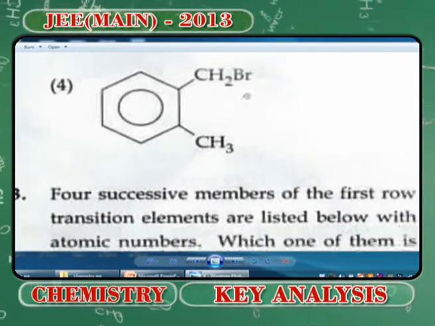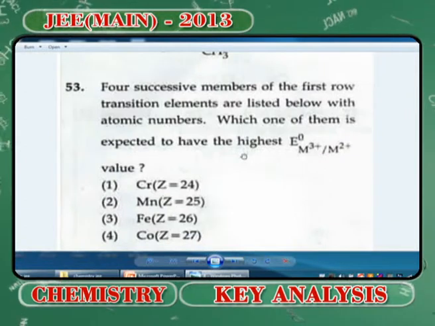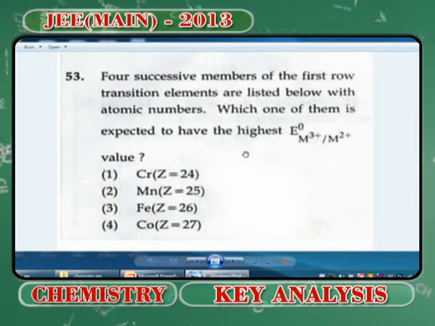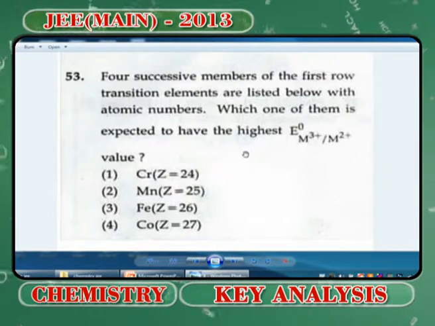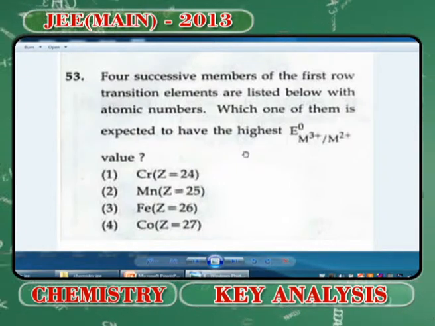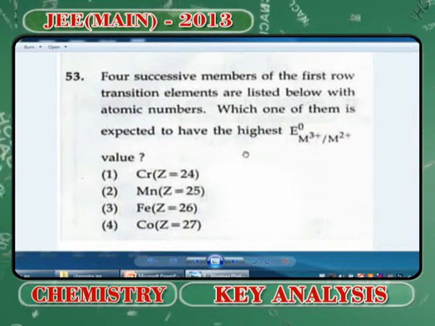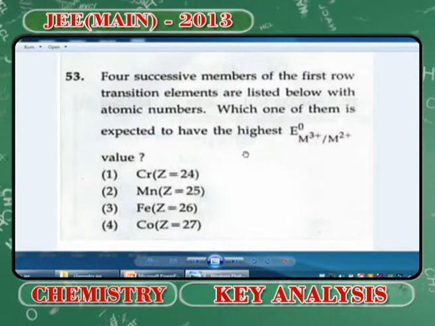53, and when it comes to the next problem, it's given that 4 successive members of the first row transition elements are listed below with their atomic numbers. Which one of them is expected to have the highest reduction potential value, I mean the highest tendency to get converted into M plus 2. See, this is again based on simple fundamentals.